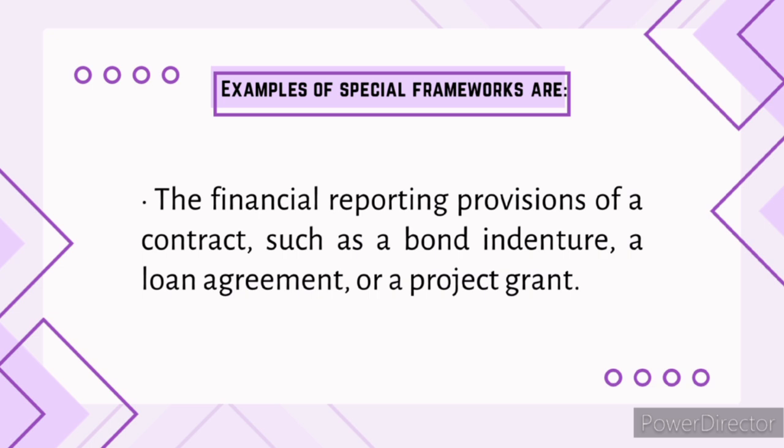Second is to modify audit procedures: tailored audit procedures to ensure that the financial statements comply with the specific framework requirements. Lastly, the third is to prepare the auditor's report. It is clearly stated in the report that the audit was conducted in accordance with the special purpose framework, and any differences from a general purpose framework are highlighted.